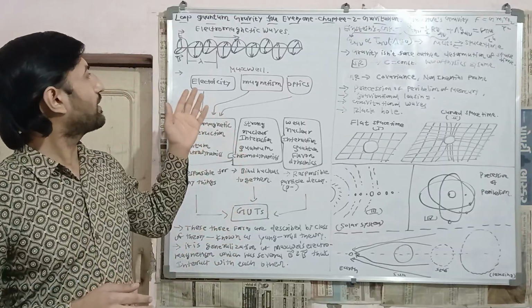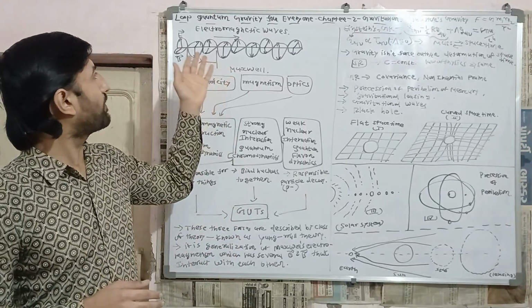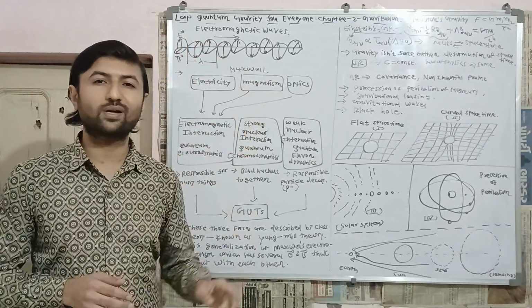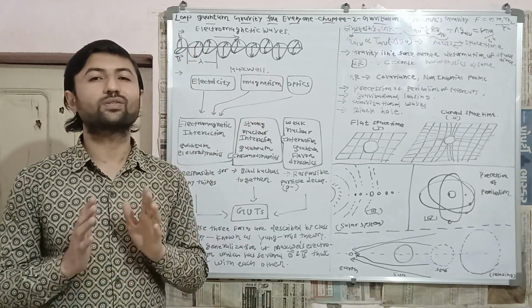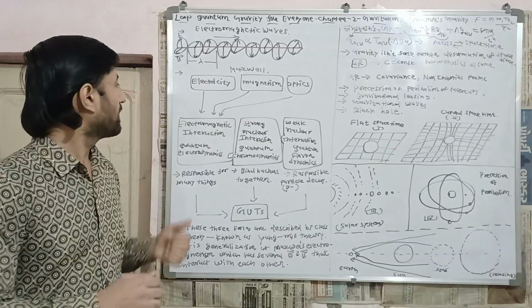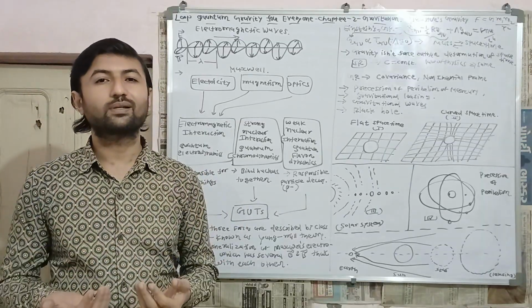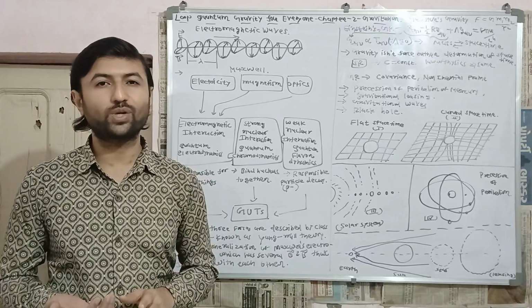Here I have shown an electromagnetic wave in which electric and magnetic fields are perpendicular to each other and perpendicular to the direction of propagation. Thereafter, physicists found quantum mechanics in the beginning of the 20th century.